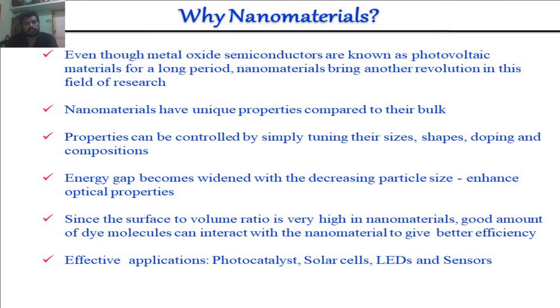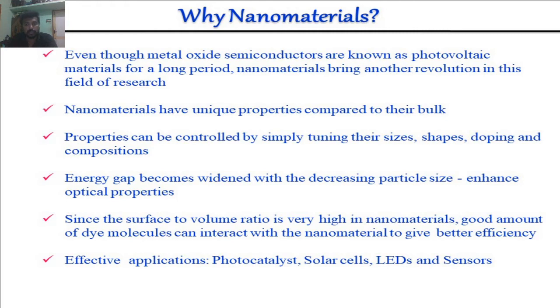Why nanomaterials? Nanomaterials are a very interesting field of research, even though metal oxide semiconductors have been known as photovoltaic materials for a long period. Nanomaterials have unique properties compared to bulk, and the properties can be controlled by simple tuning of size and shape, doping and composites.